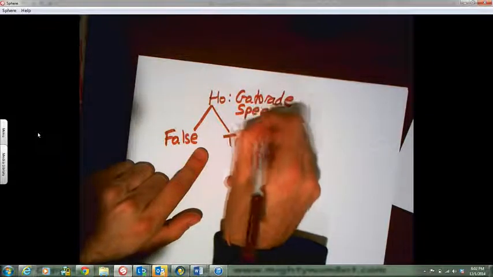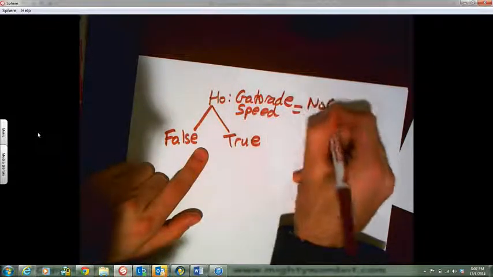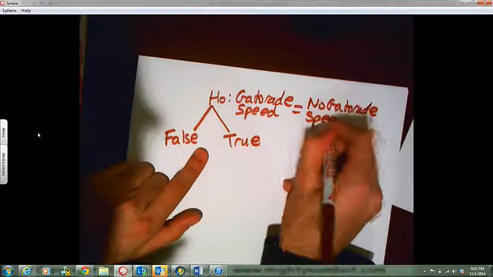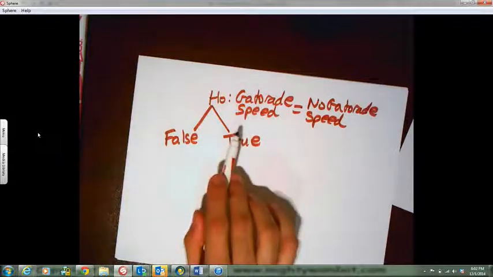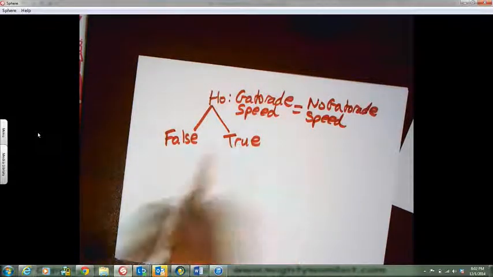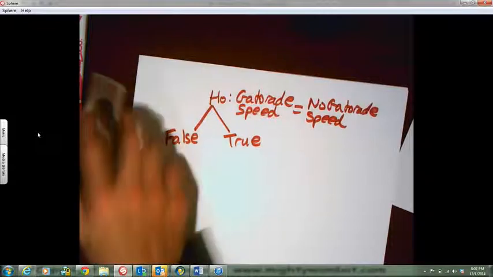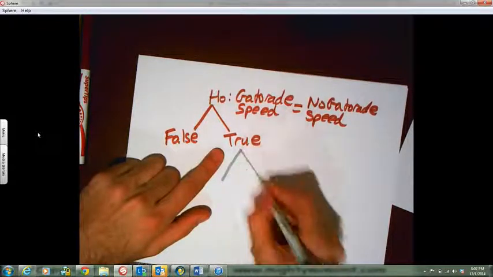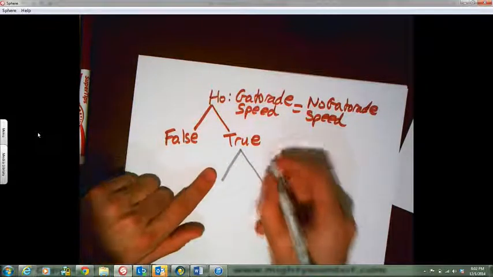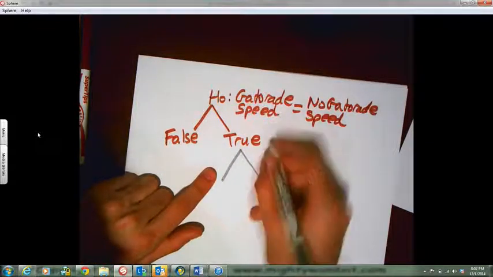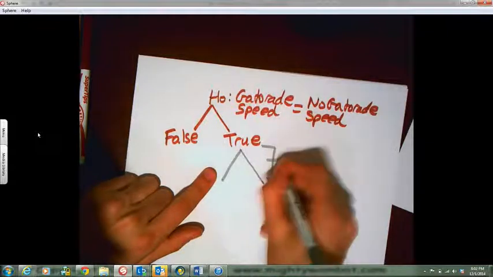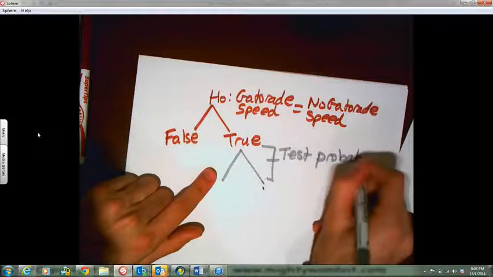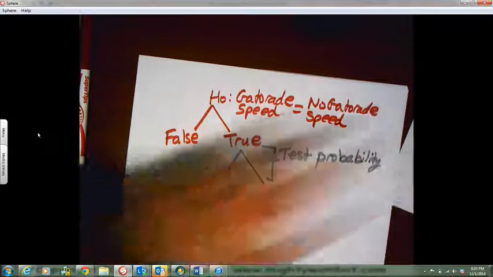If the null hypothesis is true, so I made a true statement, what could happen? Our test, and by test I mean the test using the probability, what I did here on the green and the maroon, could either say accept this or reject this.